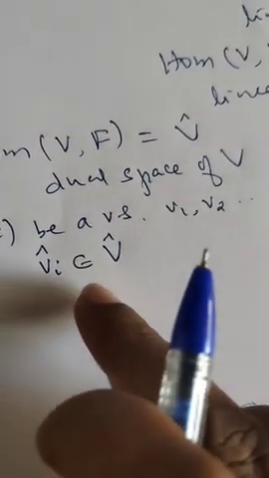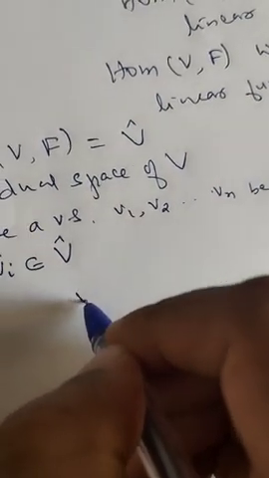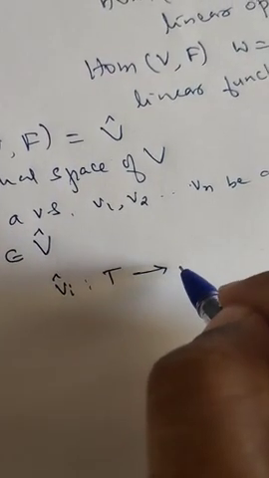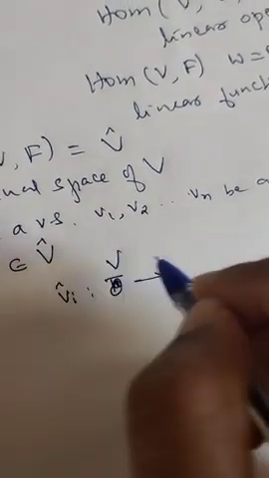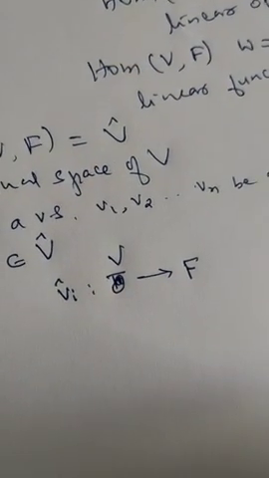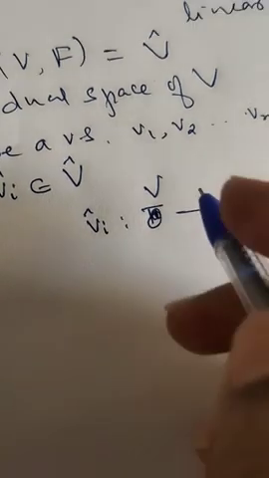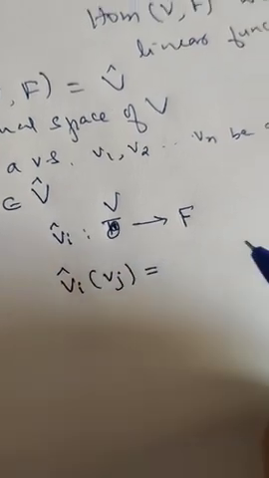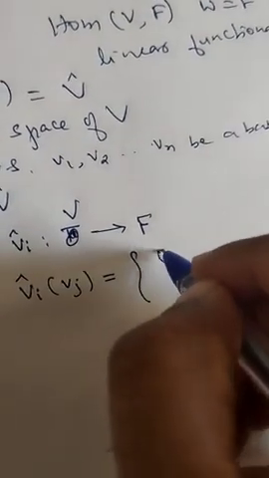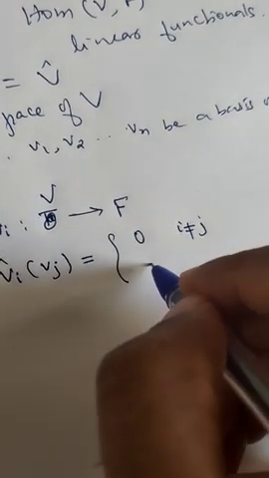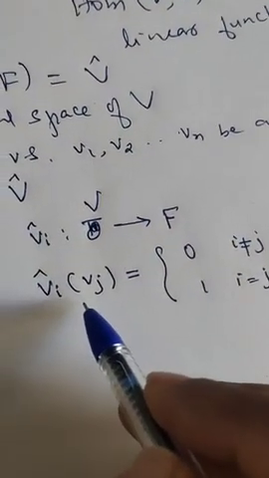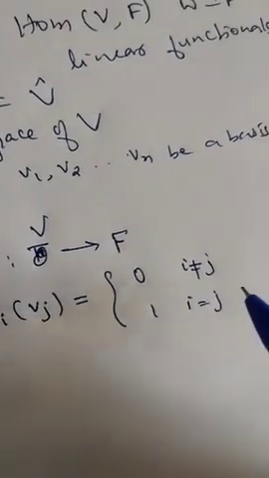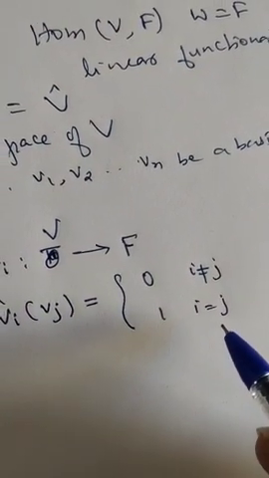They belong to V cap, meaning they are linear transformations from V to F, such that Vi cap of the element Vj is equal to 0 if i is not equal to j, and 1 if i is equal to j.